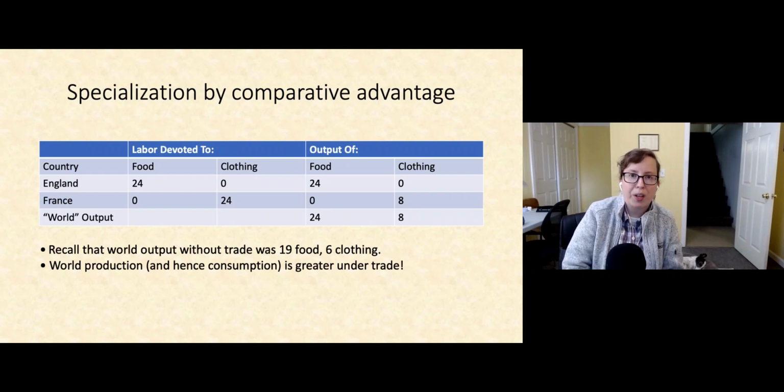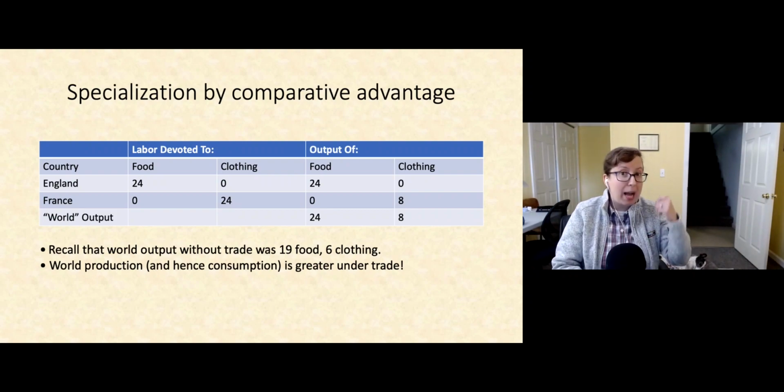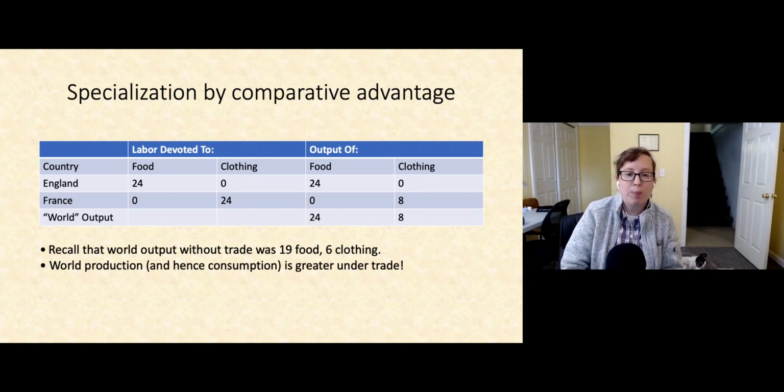France, meanwhile, with a comparative advantage in clothing, can devote all 24 hours to the production of clothing and get 8 units of clothing. This gives us a world output of 24 units of food and 8 units of clothing. Remember that way back when we imposed autarky, world output without trade was 19 units of food and 6 units of clothing. We see here that under trade, world production is higher. And if people are consuming total world output, that also means that consumption is higher. So everybody here is better off under free trade.